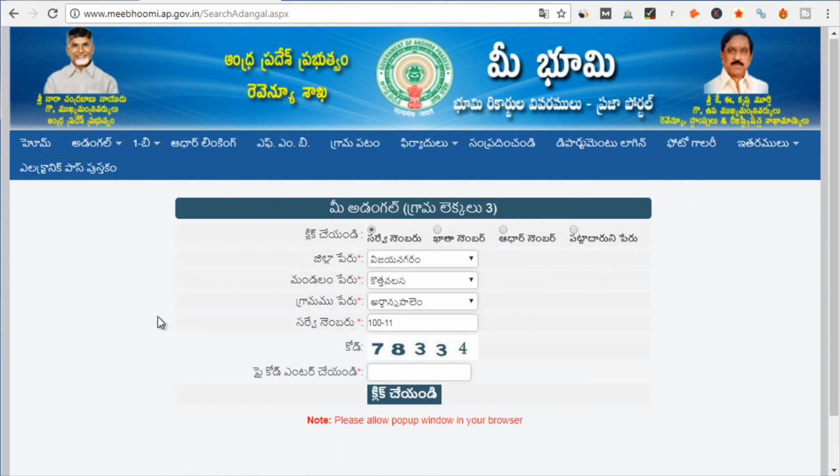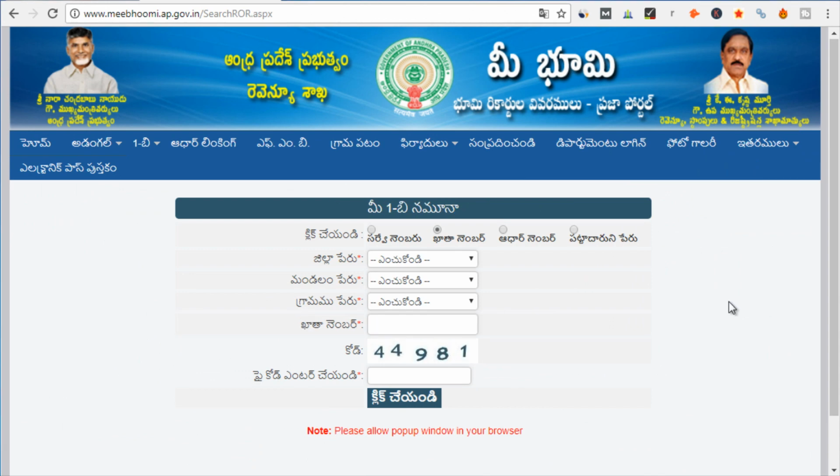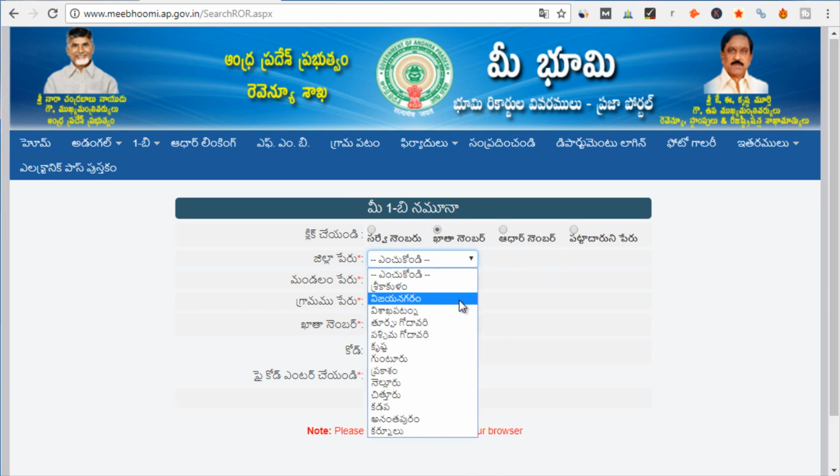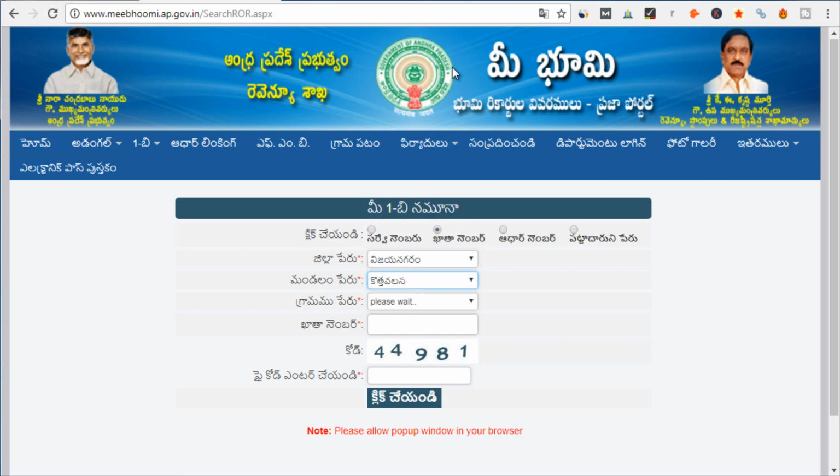a particular family. So this window will open up when you click on ROR 1B option, and again you will get all these 4 search options. Now let's search by Khata number this time. So I will select the district, I will select the same district, mandal and village, and after that I will enter the Khata number. So let me enter the same Khata number that we had got in the Adangal report.